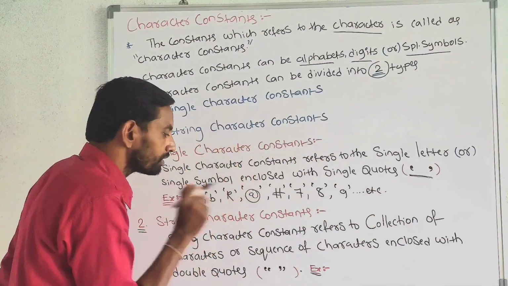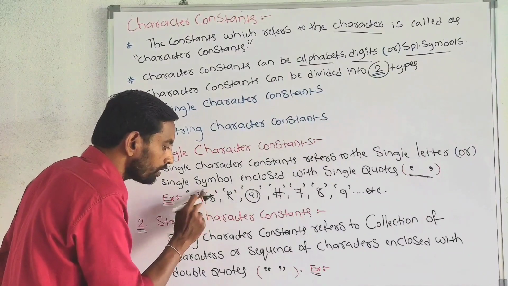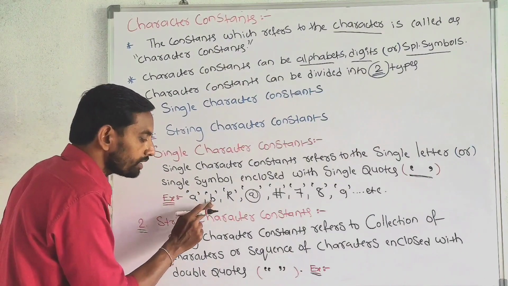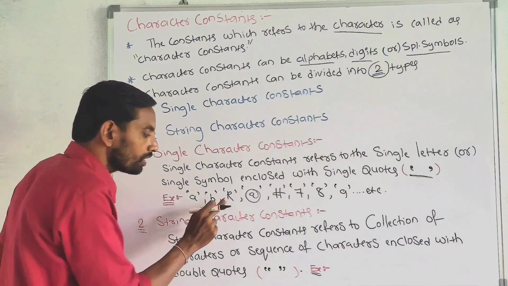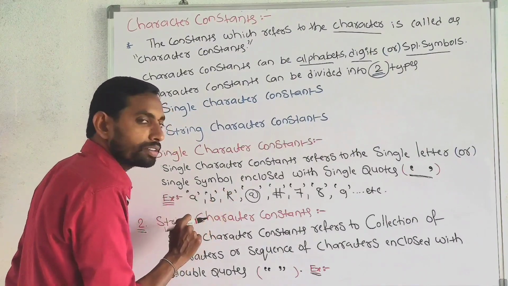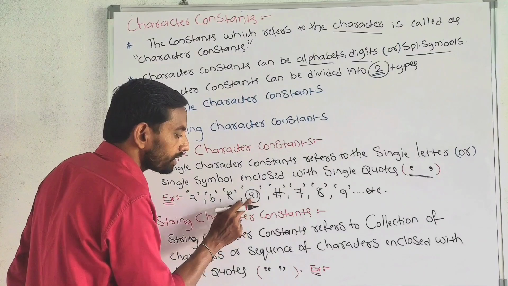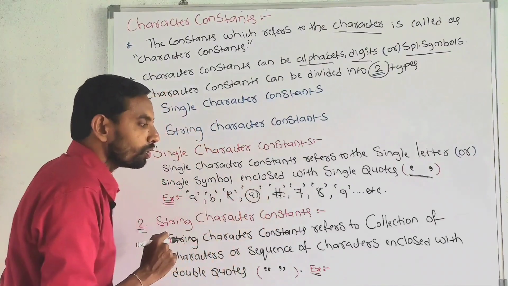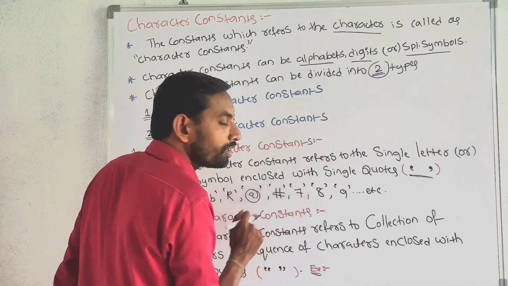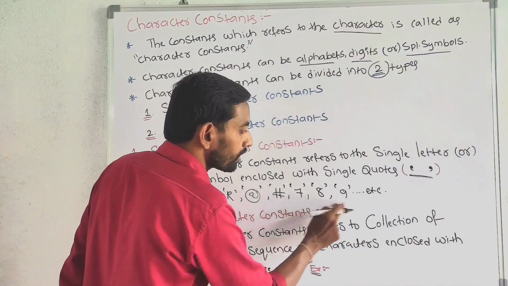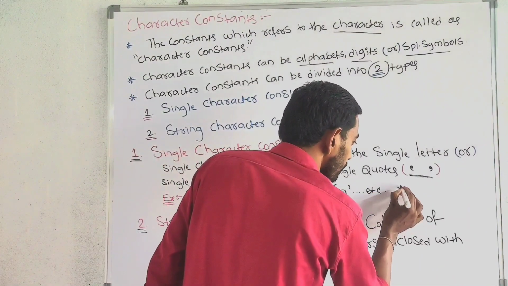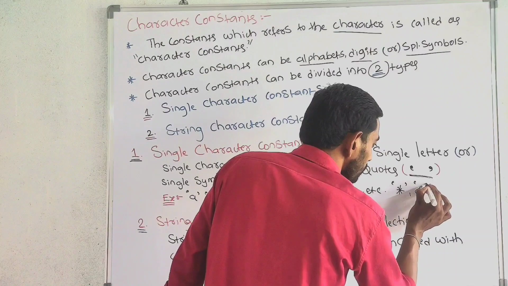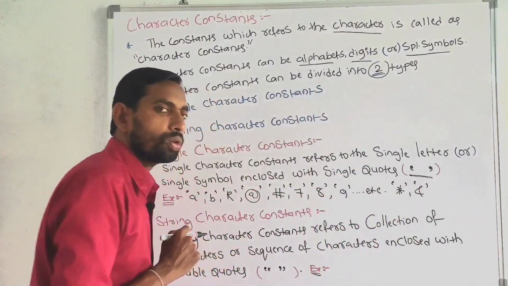Single character constant means single character that must be enclosed with single quotes. A is a single character that must be enclosed with single quotes. B is a single character that must be enclosed with single quotes. R, at the rate, hash, and 7 are each a single character that must be enclosed with single quotes. These are the examples. And also star is a single character that must be enclosed with single quotes.